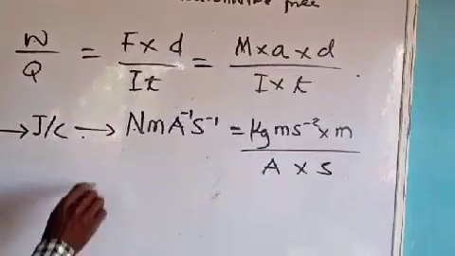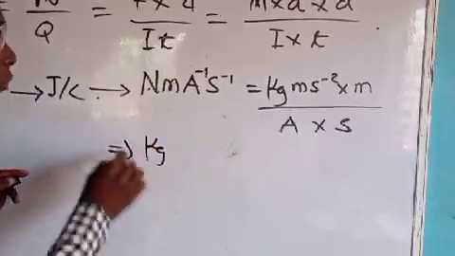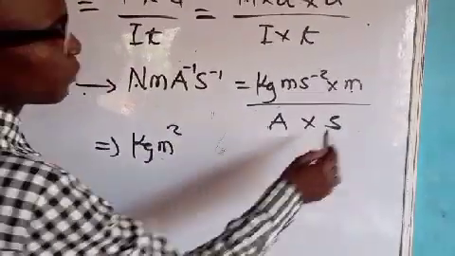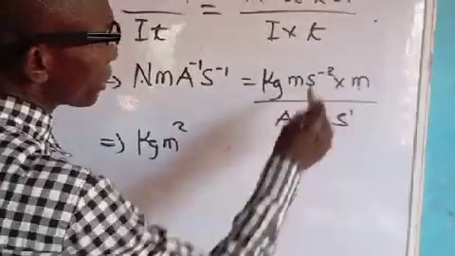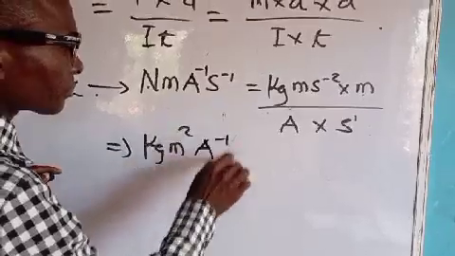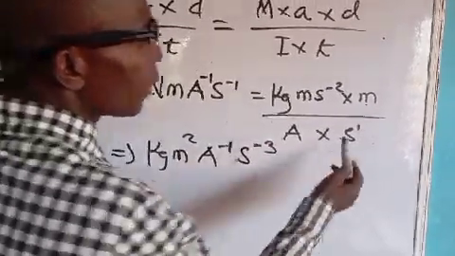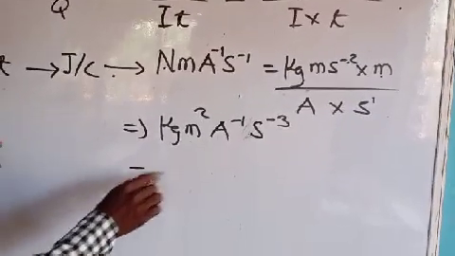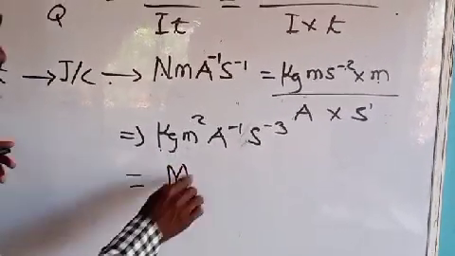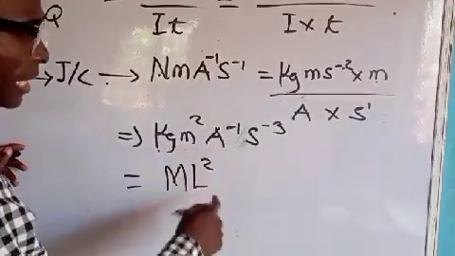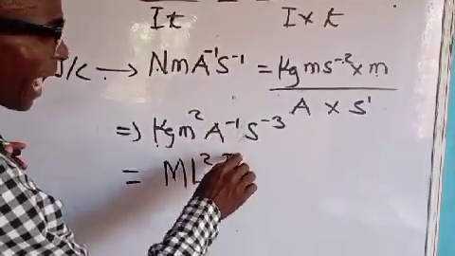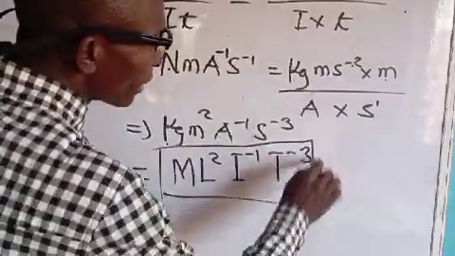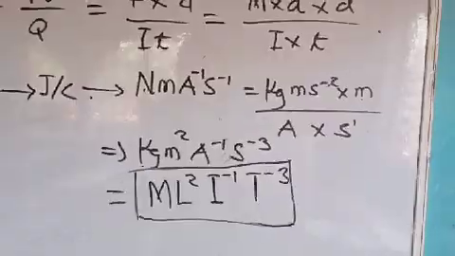Generally, this becomes kilogram, meter times meter, meter square. When this second goes up, it becomes per second cube, because this one goes up, it becomes per second cube. So the dimension here: kilogram is M, L square, ampere dimension is called R, T raised to power minus 3. This becomes the dimension of electromotive force.